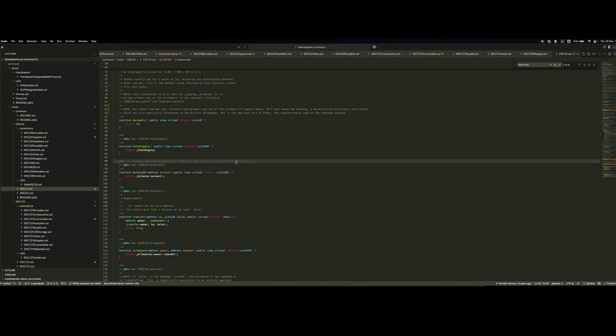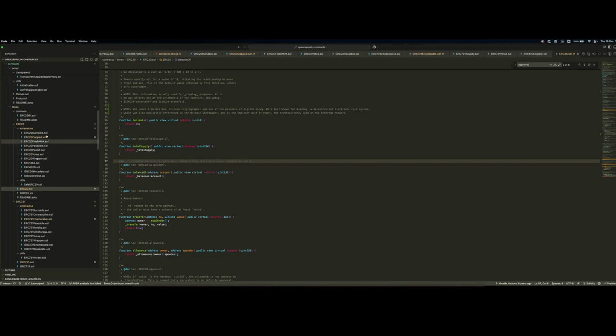So I invite wallets in general to implement this. I know our wallets have this in plan, but other EVM wallets already do this because it's a great functionality to prevent exploits of this case. So yeah, this was the ERC20 standard.